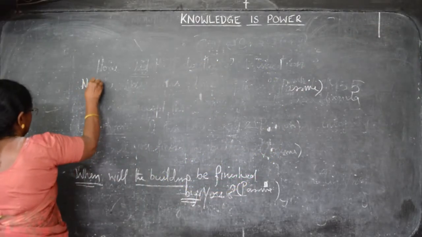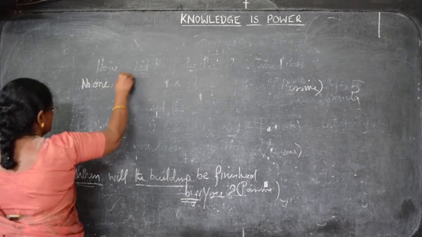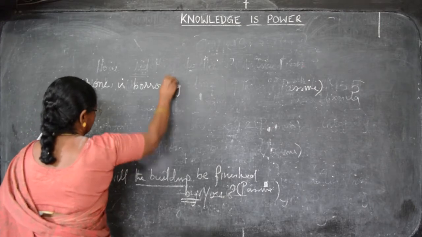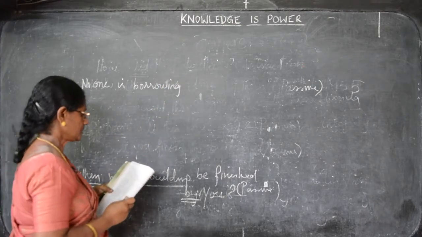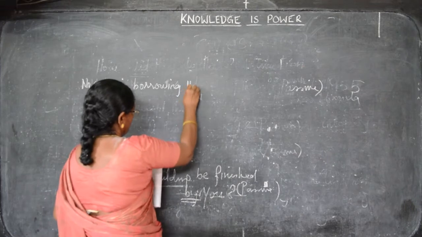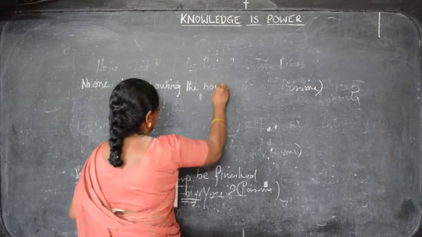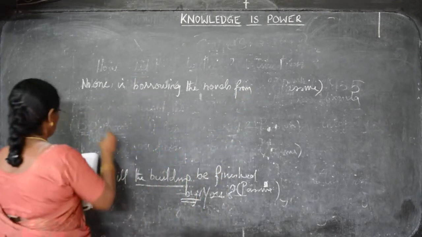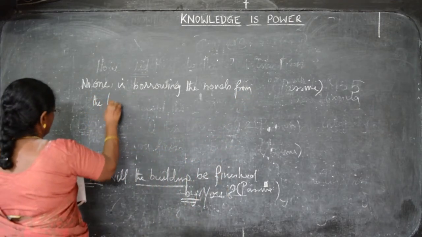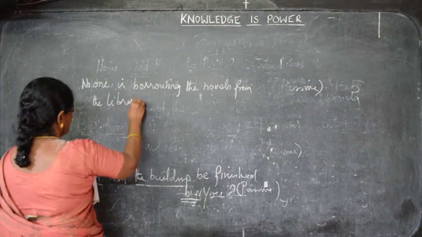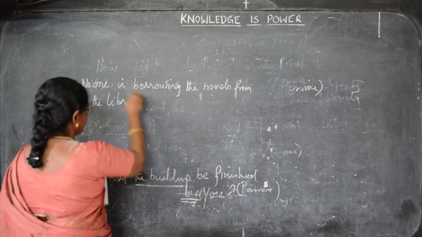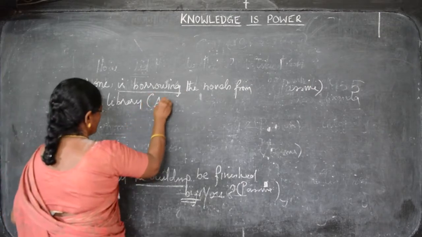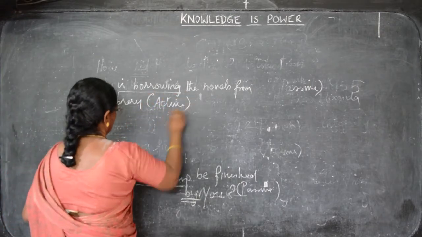No one is borrowing the novels from the library. Now you know very well it is an ordinary statement. You have to convert it into passive voice. It's an active voice. You have to change it into passive voice.